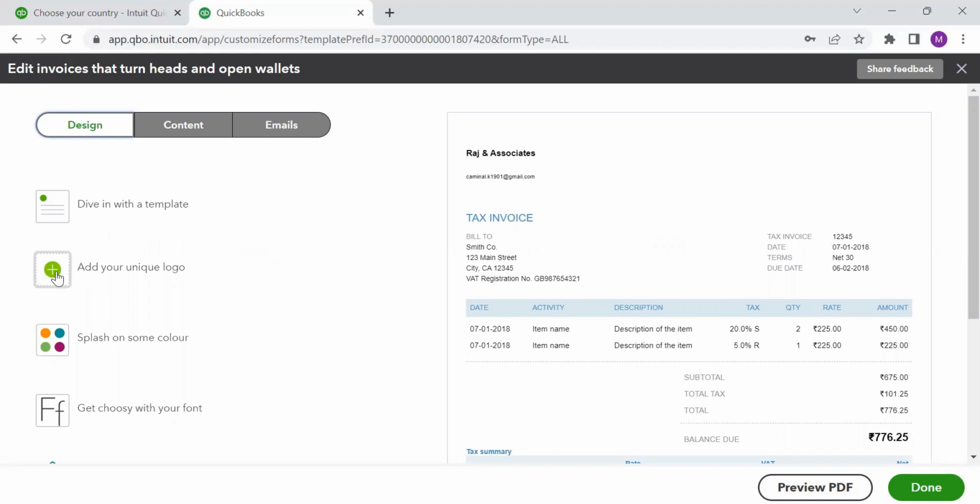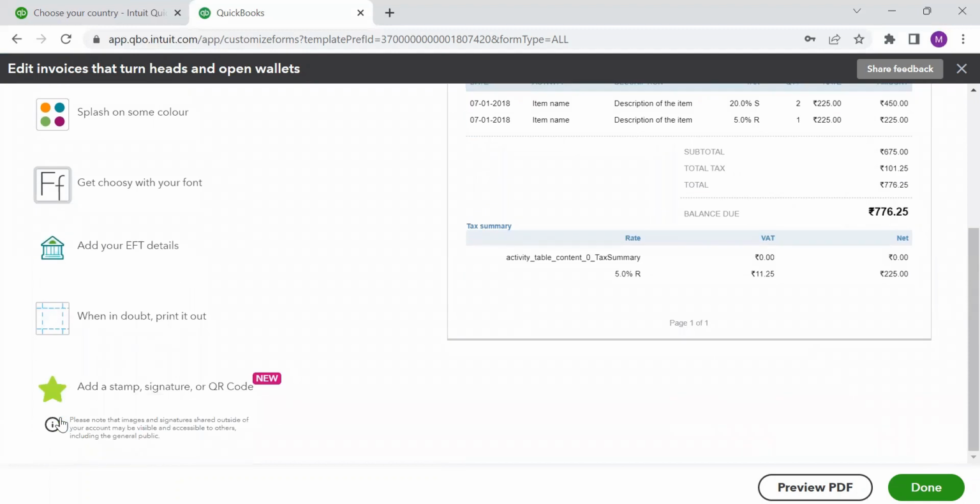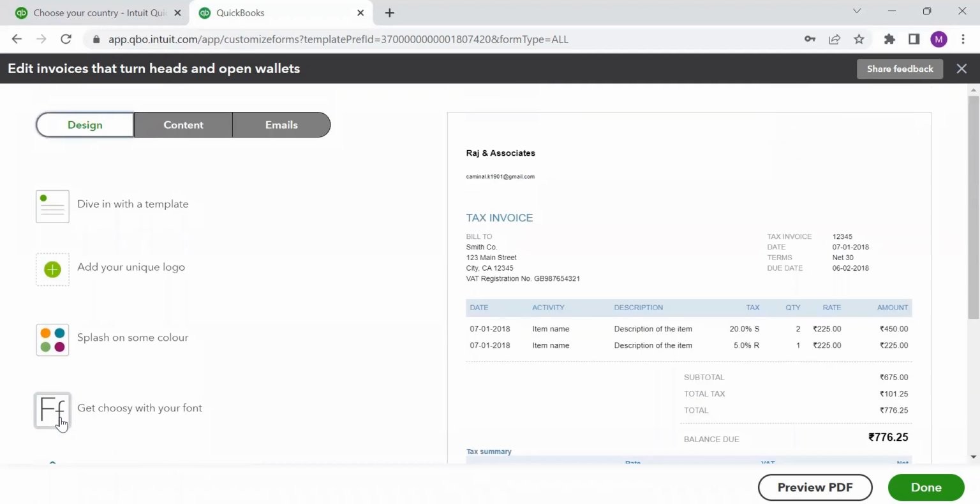I can also add my logo here. If I want to change colors, I can select some colors here. If I wish to change the font, I can change the font. EFT details, which is bank details, can be added on the invoice. You can also add stamp, signature, or QR code. Now, this is a new feature which QuickBooks is giving you. Now, this we are talking about is design.